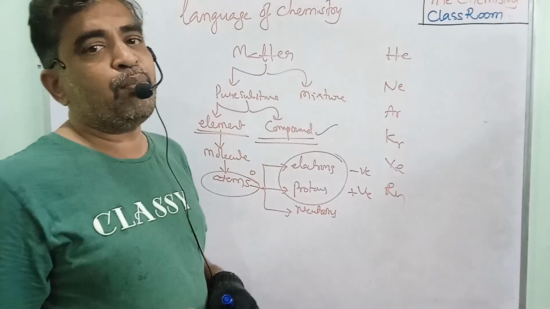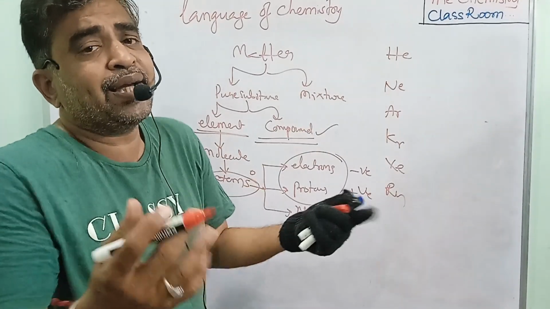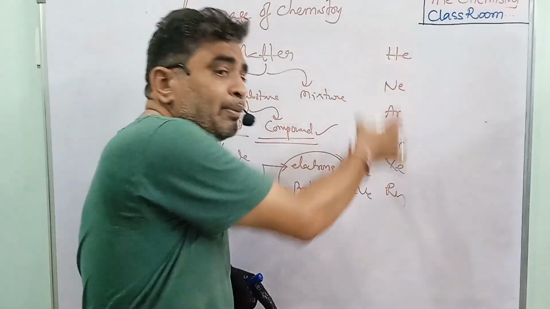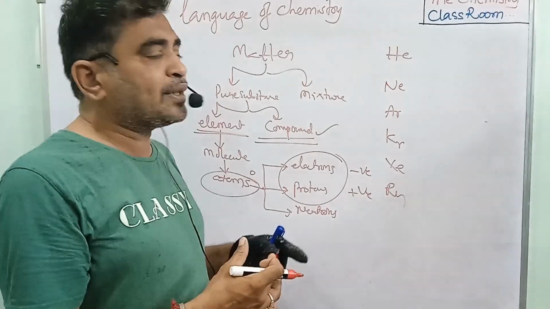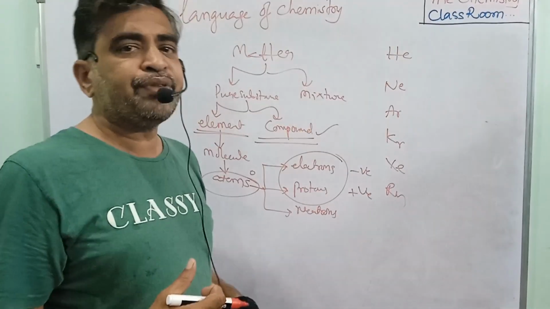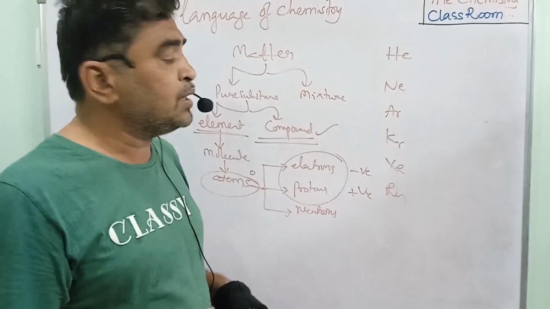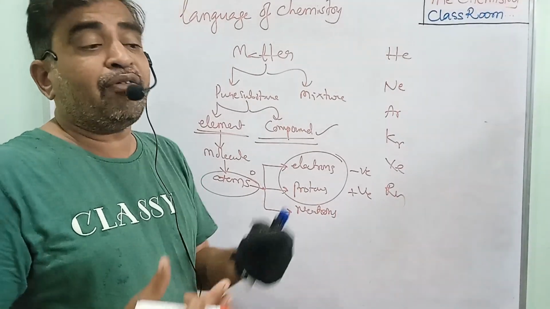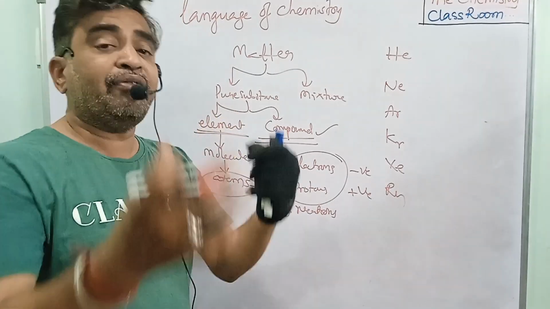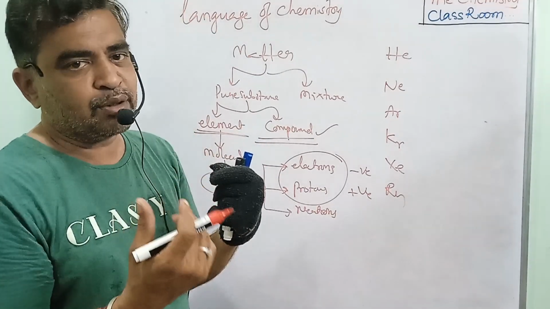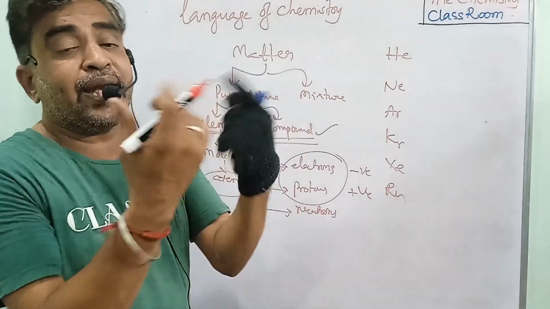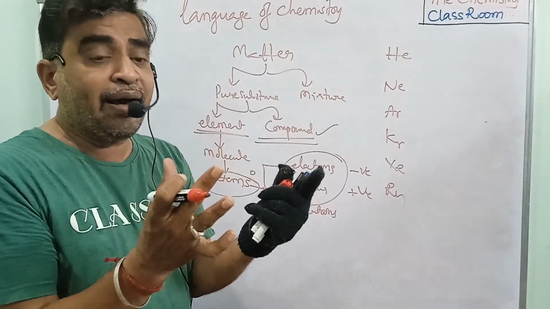They do not form compounds. Why? Because they are already stable. So these elements are very stable. The remaining elements want to get stability like the inert gases. For that, sometimes they lose electrons, sometimes they gain electrons. When one atom, which requires an electron, approaches an atom that is losing an electron, one atom loses the electron and one atom gains the electron. Automatically, mutually they are bonded.